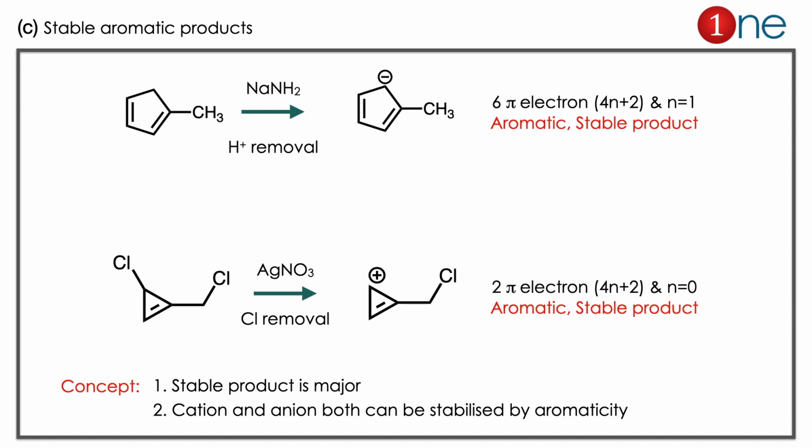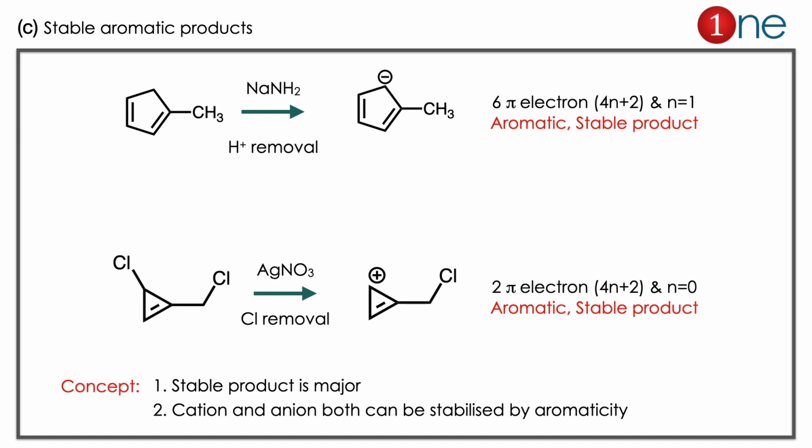Here the answer is C, which is created from the stable aromatic product. So you have to create a stable aromatic product from the removal of the atom. If you use sodamide, it's a strong base, it removes the proton from the system. If you remove it, you have anion formation. But where does the anion form? Whether at the methyl or the ring.